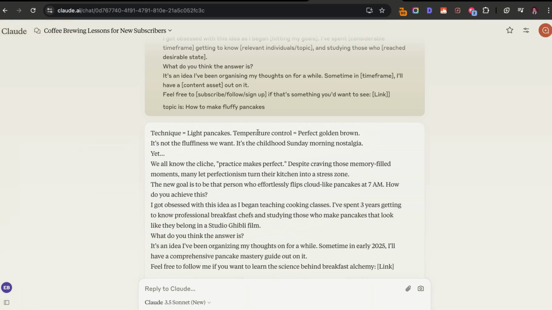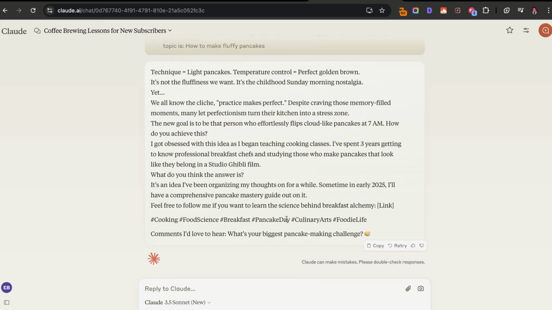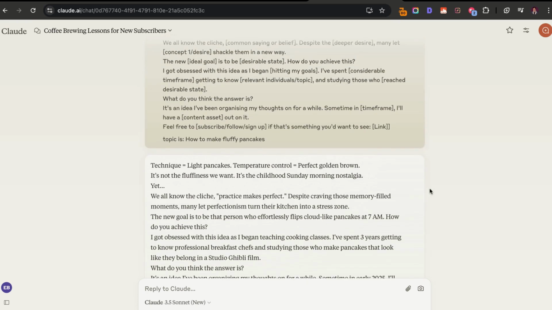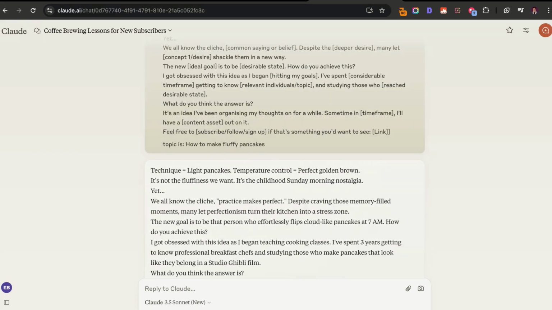So technique equals light pancakes. Temper control equals perfect golden brown. It's not the fluffiest we want. It's the childhood Sunday morning nostalgia. Yet, we all know the cliche, practice makes perfect. It's an idea I've been organizing my thoughts on for a while. Sometime early in 2025, I'll have a comprehensive pancake mastery guide on it. Feel free to follow me. So you can see how that's hilarious, but it actually works and it's following our template. So that is another example of using AI in prompting correctly by giving it context and a template.